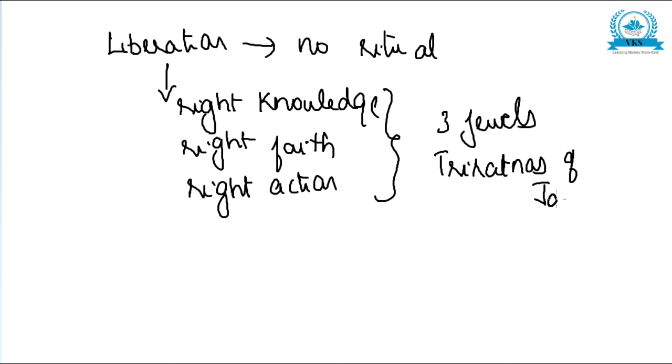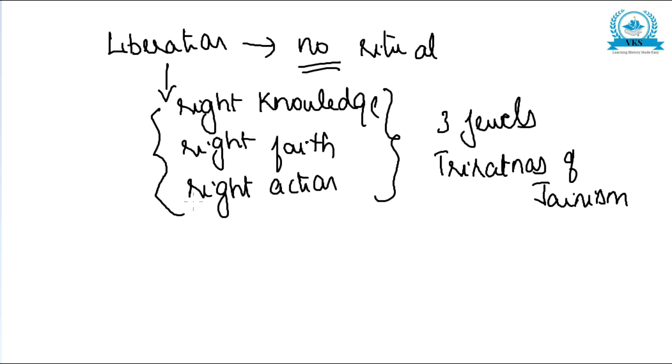Only by leading a pure and meritorious life one can achieve liberation, and for that purpose no rituals are needed. So we studied about the 5 vows and 3 jewels of Jainism.